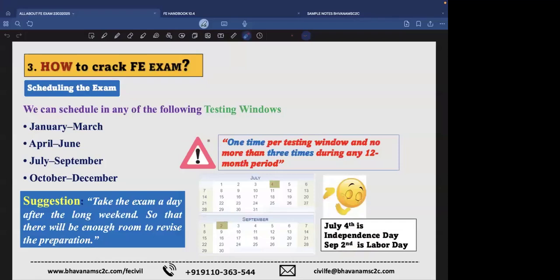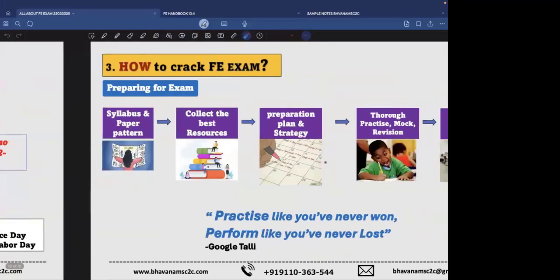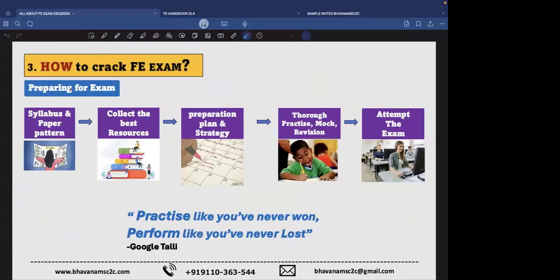And we have a warning here: 1 time per testing window. This is each testing window. We can write only 1 time per window and not more than 3 times during a 12-month period. So in a year, you will have only three possible attempts at this exam. And the second condition is that in each slot, you can write only 1 time. So plan it accordingly. That is all about registration and scheduling the date.